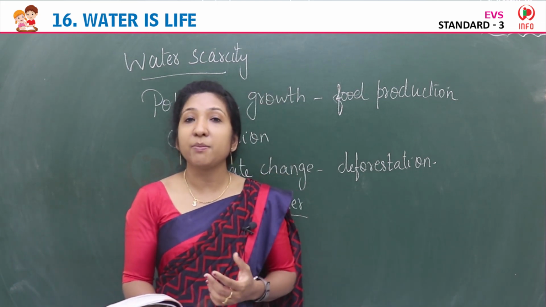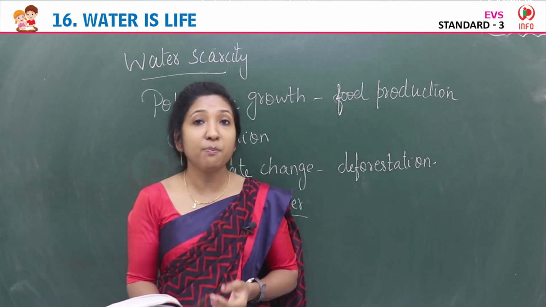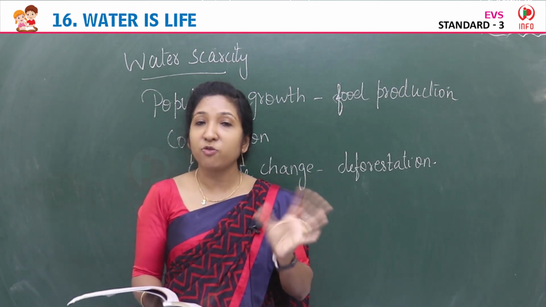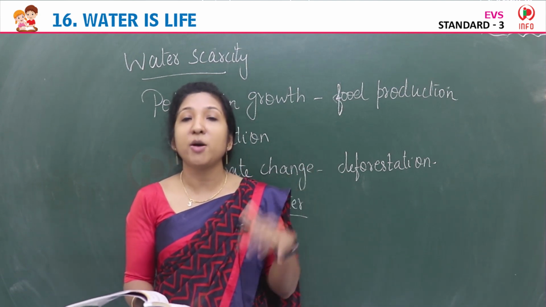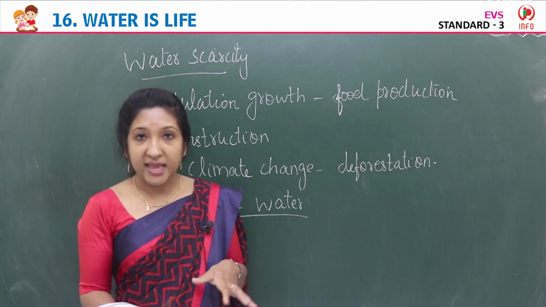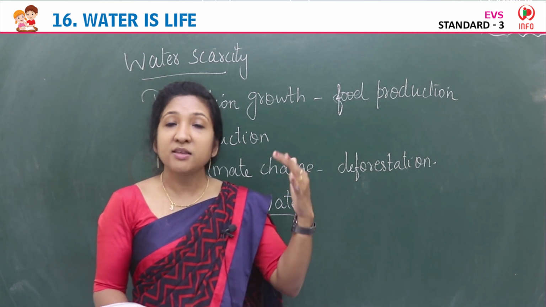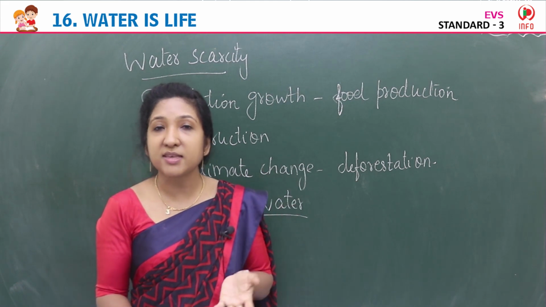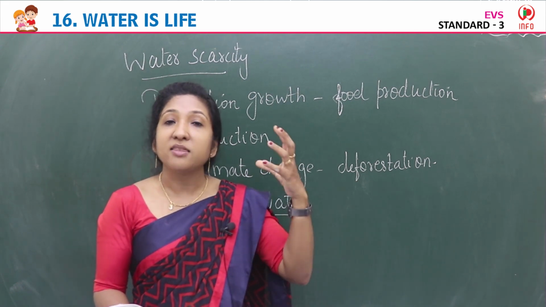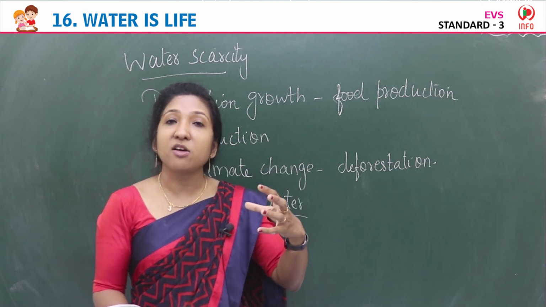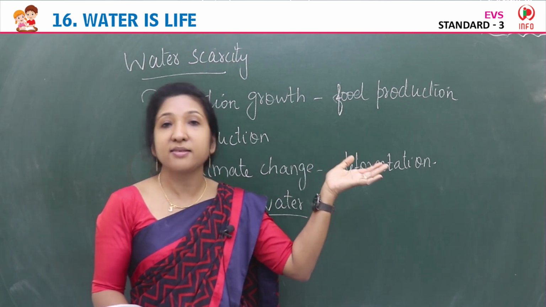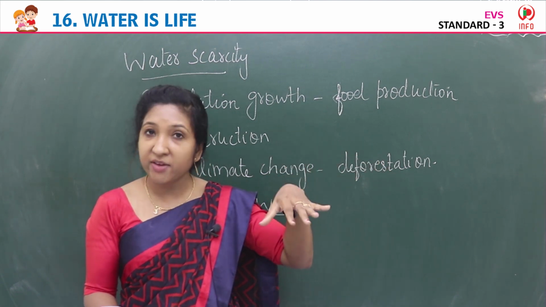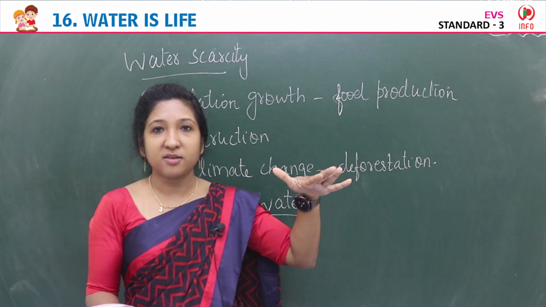Then we learned about the water cycle. It's very important. The continuous movement of water, changing of water from one form to another, is the water cycle. Rain is the main source of water. Rainwater gets collected in rivers, oceans, seas, lakes and all. The water in rivers, lakes and oceans gets heated up by the sun and changes into water vapor. This is evaporation.